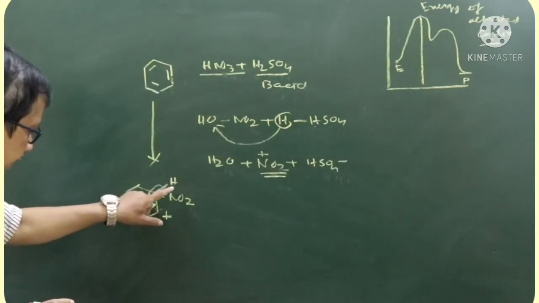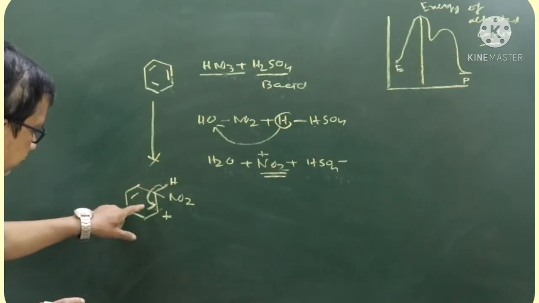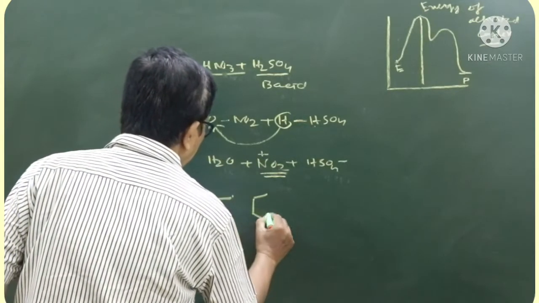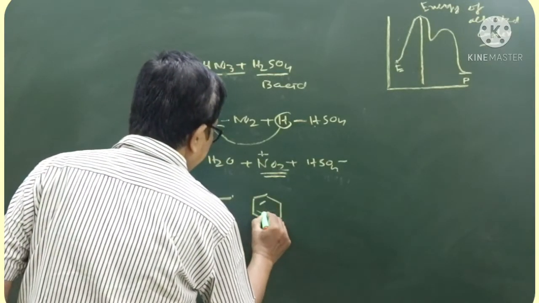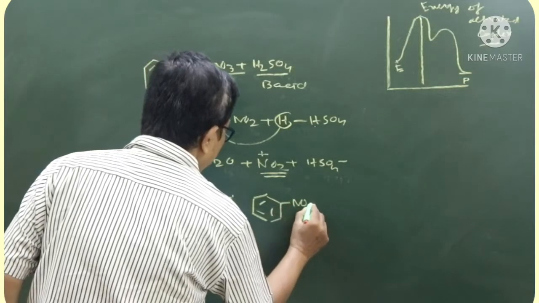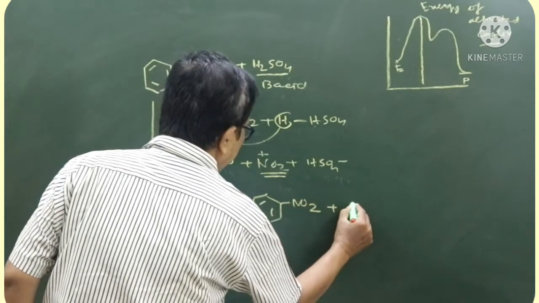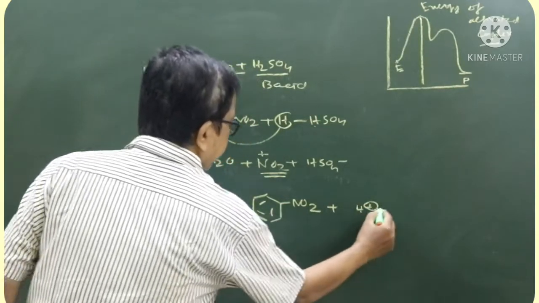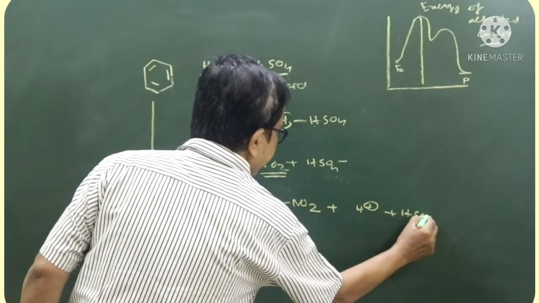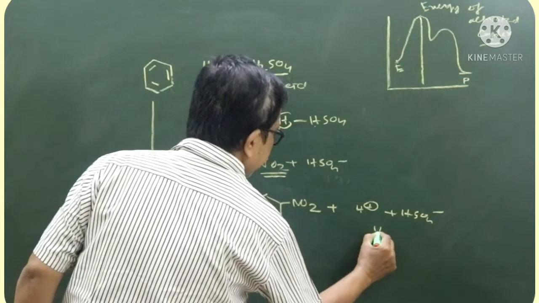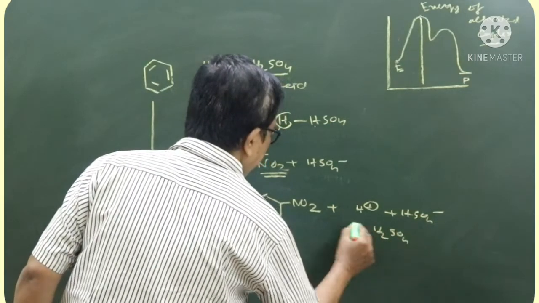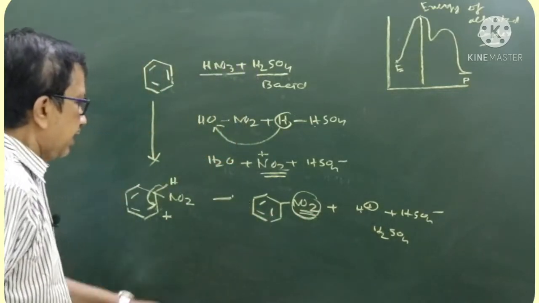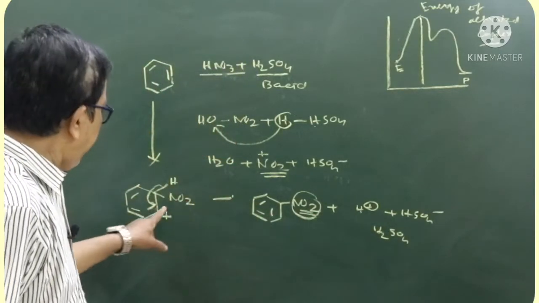The carbon bonded with H and NO2, this H gives its bonding electron to the ring carbon atom. As a result, H is replaced by NO2. This is the case of your nitration reaction. HSO4- acts as a catalyst, so it returns at the end of the reaction. Ultimately, one H is replaced by NO2.